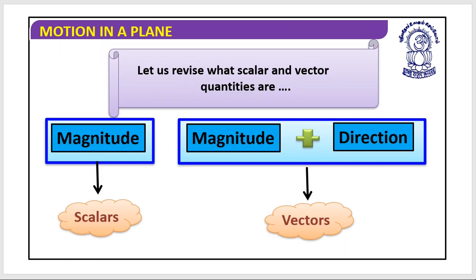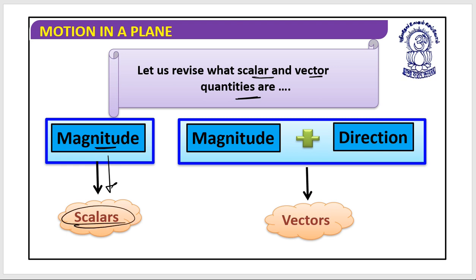So what makes any quantity a scalar or a vector? One more time: if any quantity requires a magnitude only, that means it is a scalar.